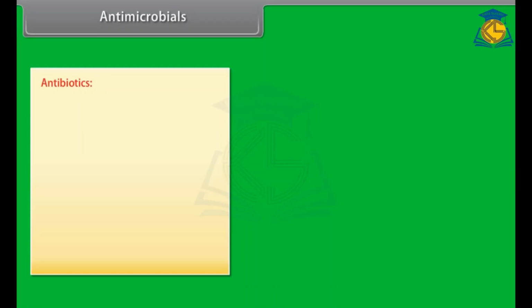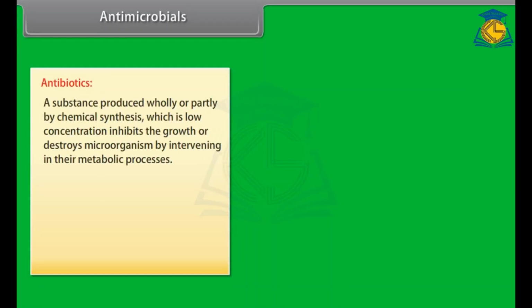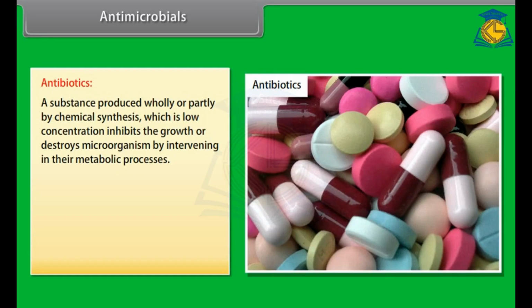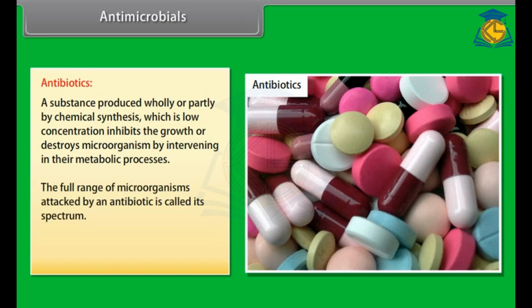Antibiotics. A substance produced wholly or partly by chemical synthesis, which in low concentration inhibits the growth and destroys microorganisms by intervening in their metabolic processes. For example, penicillin, ampicillin, and streptomycin. The full range of microorganisms attacked by an antibiotic is called its spectrum.